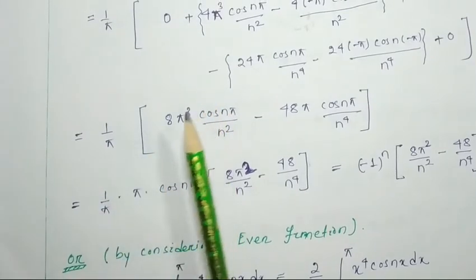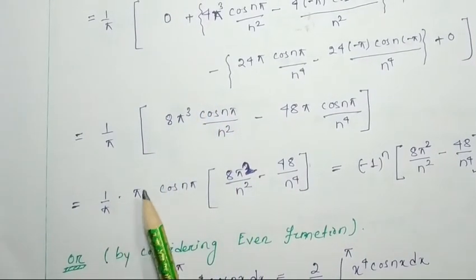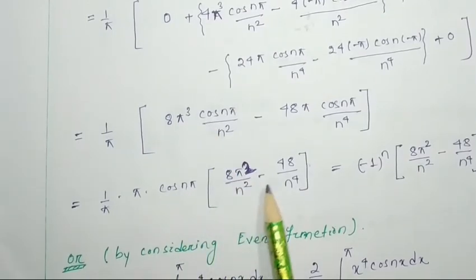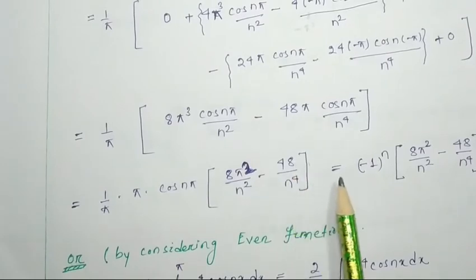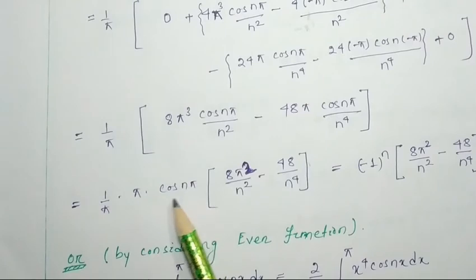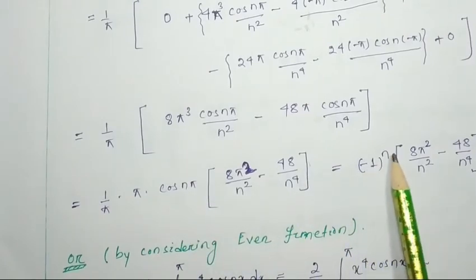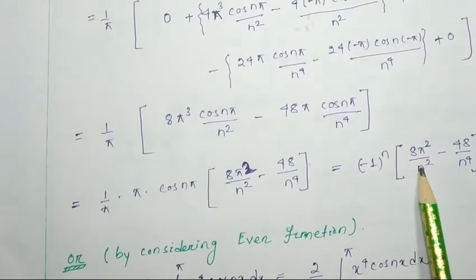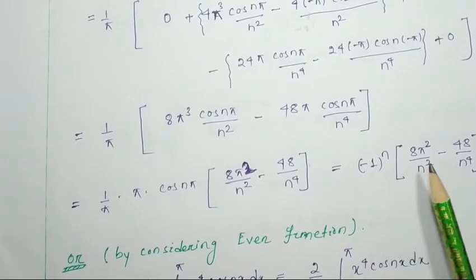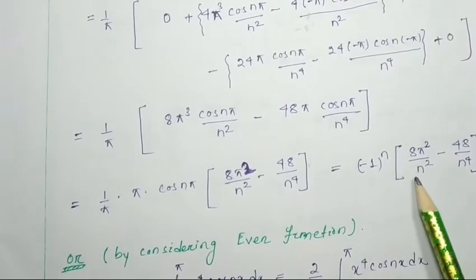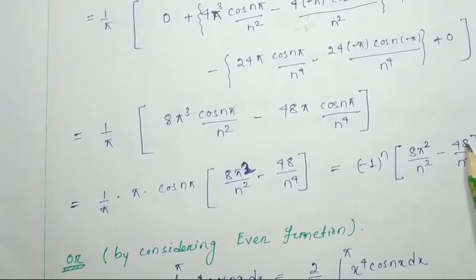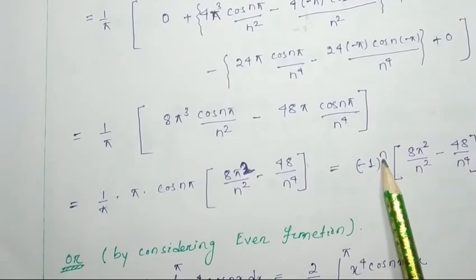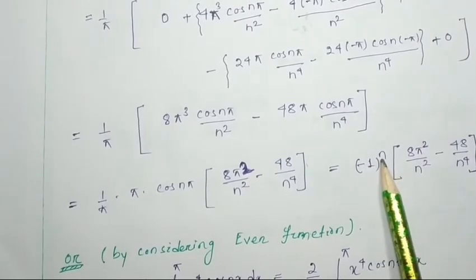Now take common pi cos n pi outside, so 1 by pi into cos n pi times 8 pi square by n square minus 48 by n to the power 4. Pi gets cancelled, and cos n pi we know is minus 1 to the power n. So it is minus 1 to the power n into 8 pi square by n square minus 48 by n to the power 4. Here n is equal to 1, 2, 3, 4 like that.